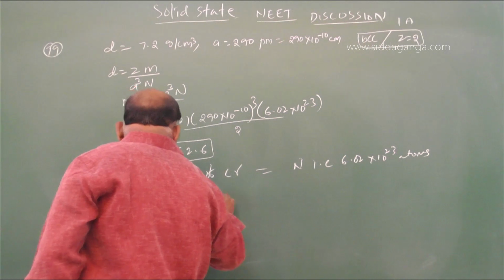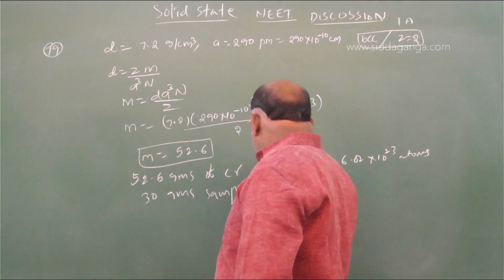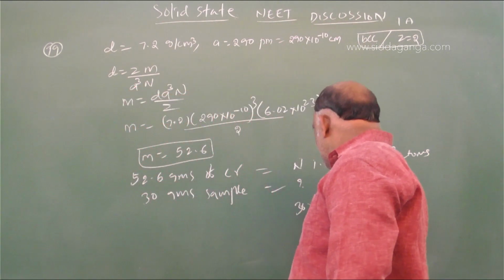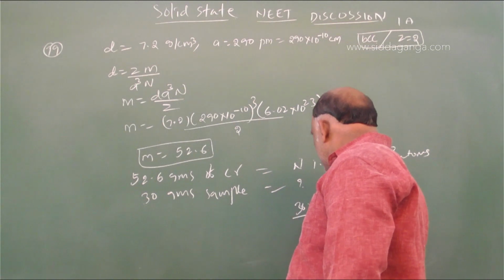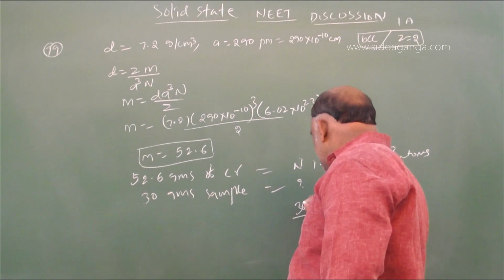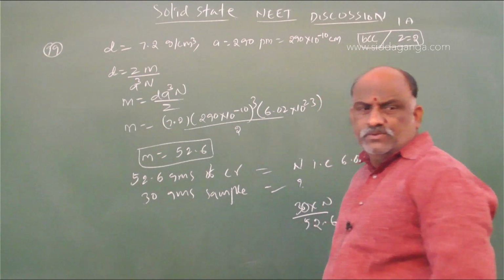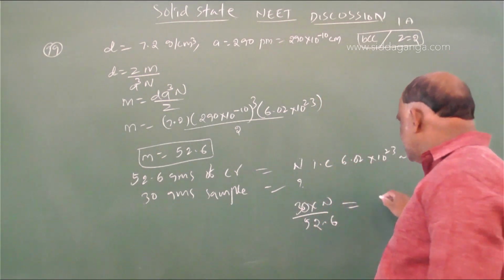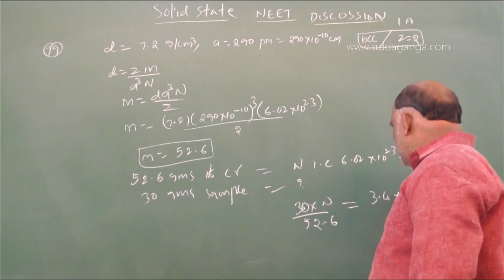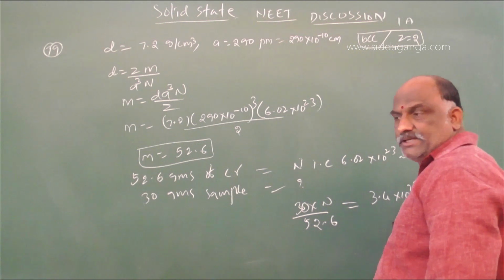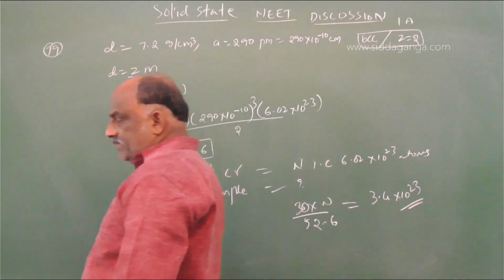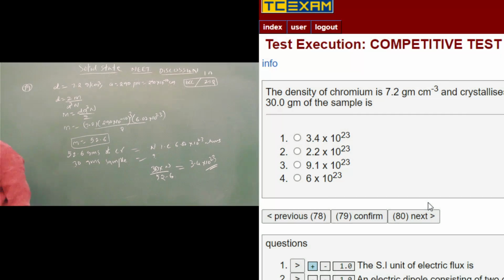So a 30 gram sample is equal to 30 into N by 52.6, and on simplification we get 3.4 into 10 power 23.